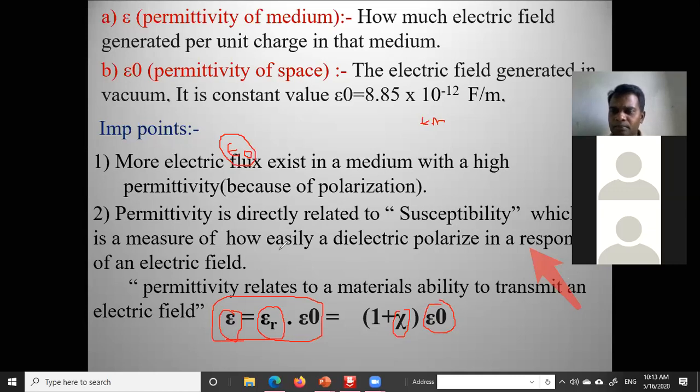This is the relation between epsilon, epsilon naught and epsilon r. And this is the relation between permittivity and susceptibility. Susceptibility exists in magnetic fields and also in electric fields. This is the electric field susceptibility.